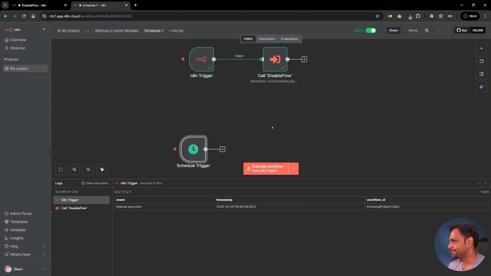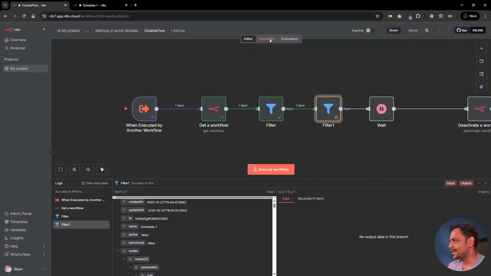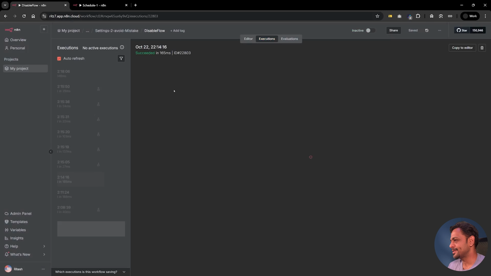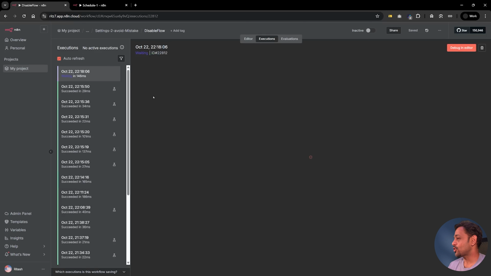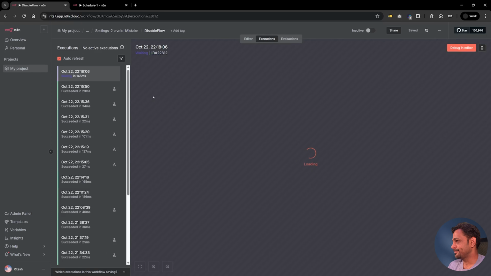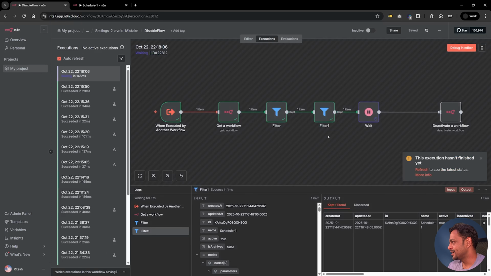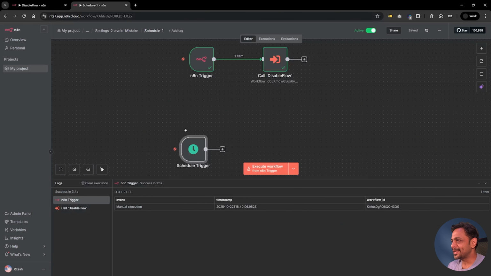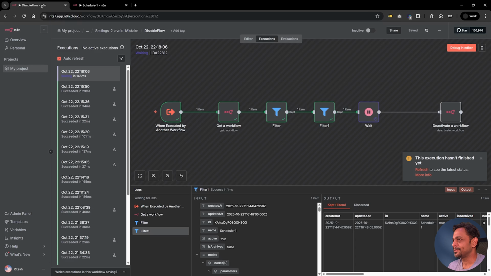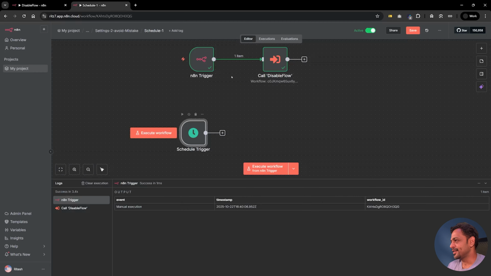Click on got it. Let's go to disable flow. Let's go to executions. You can see here, this has already started running. It's actually waiting for 5 minutes now. So whatever testing you're doing, you could do it here and it will automatically disable it, if the workflow is activated.